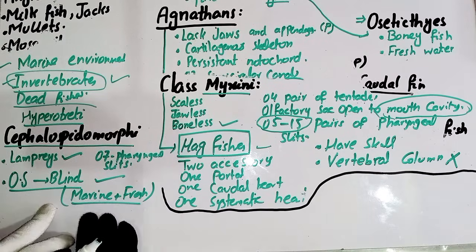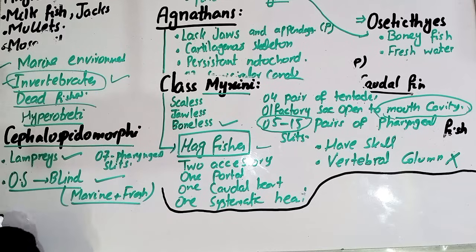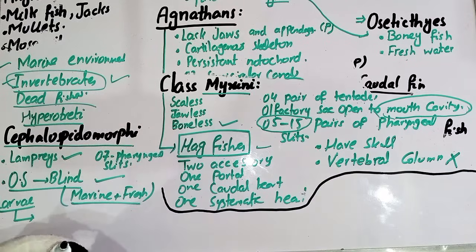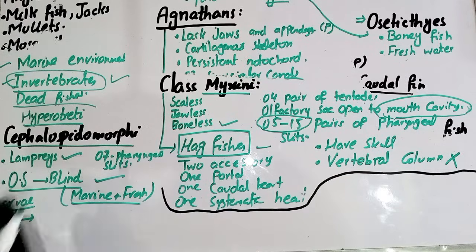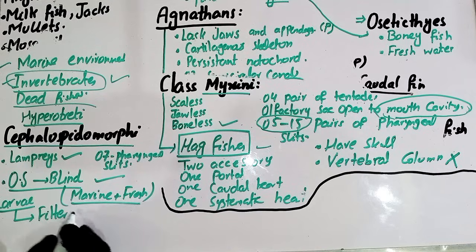Okay, so the next point is what is the feeding habit, what is the nutrition. If you talk about the larva of the Cephalaspidomorphi, the larva is a filter feeder. But who else was a filter feeder? If you remember, when I explained the Ostracoderms, I told you guys that Ostracoderms are filter feeders. So now the larvae of the lampreys are also filter feeders.